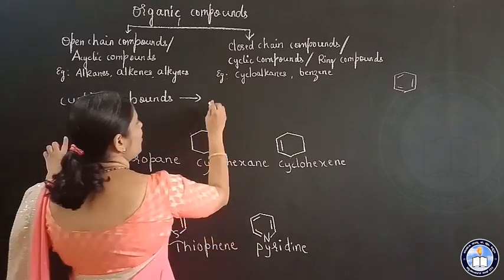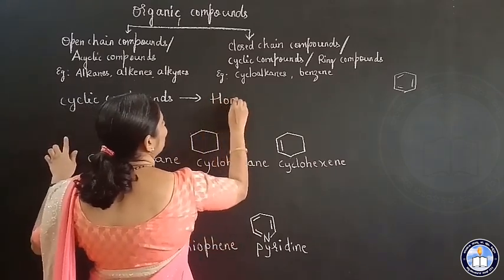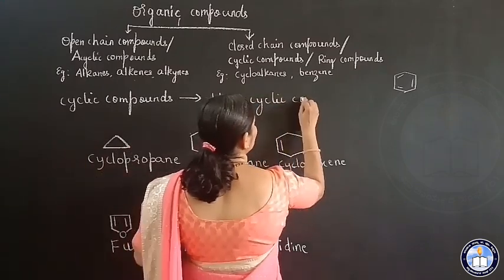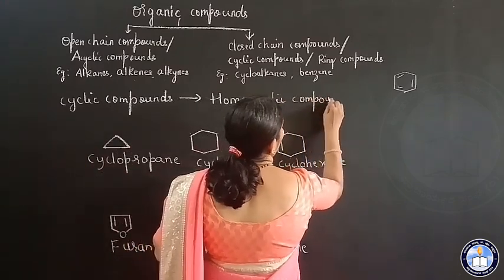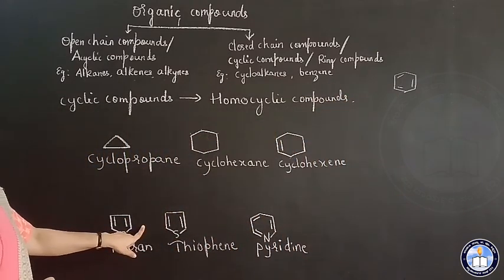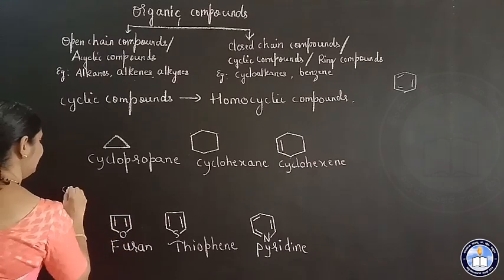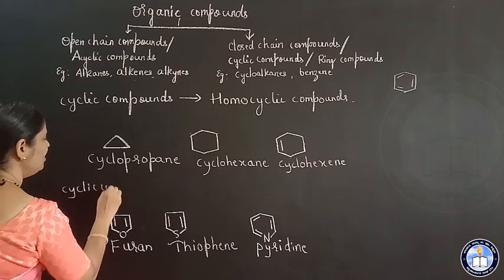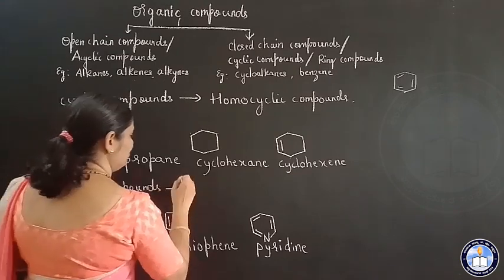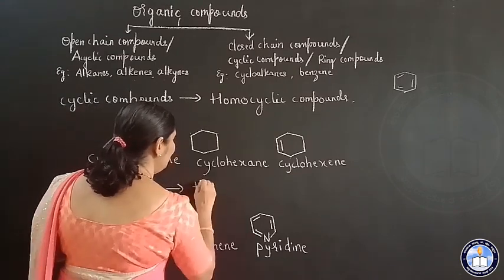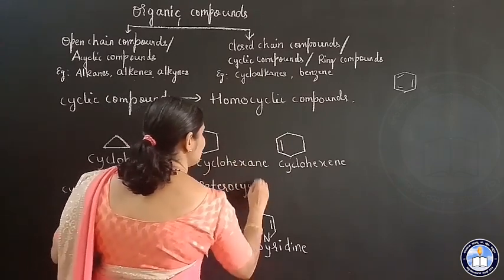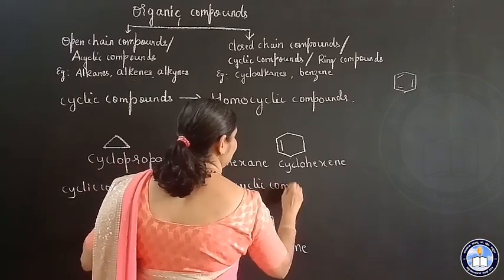So these cyclic compounds are classified into homocyclic compounds, and these are heterocyclic compounds. So cyclic compounds are classified into homocyclic compounds and heterocyclic compounds.